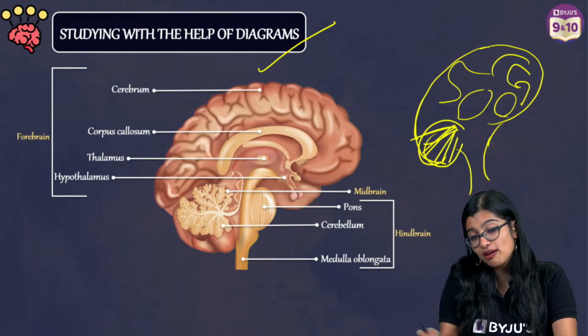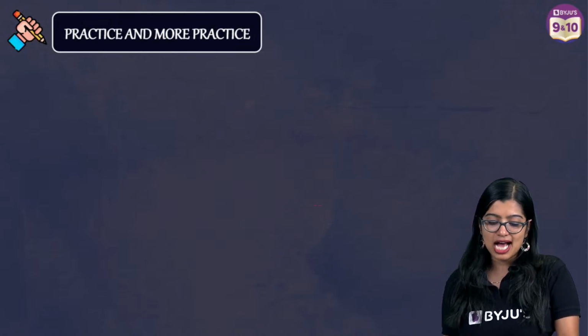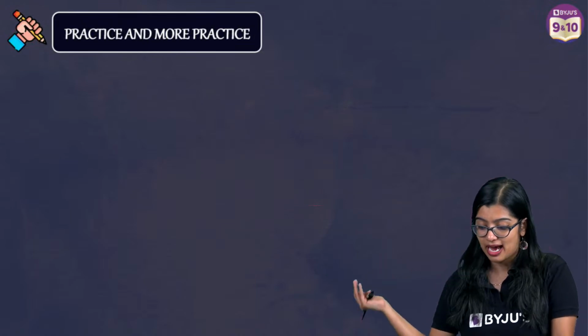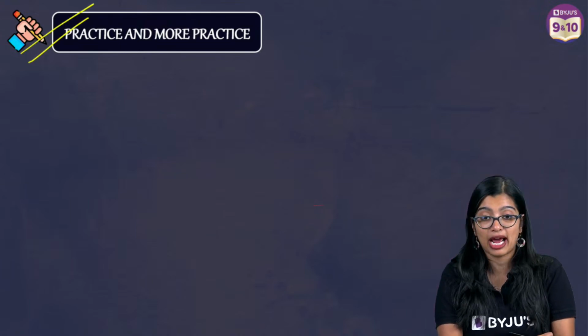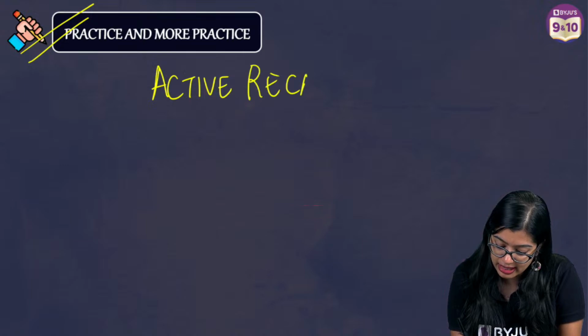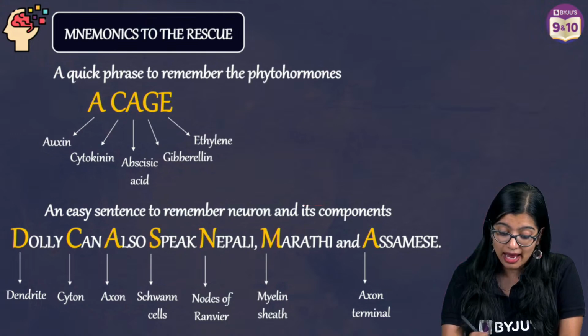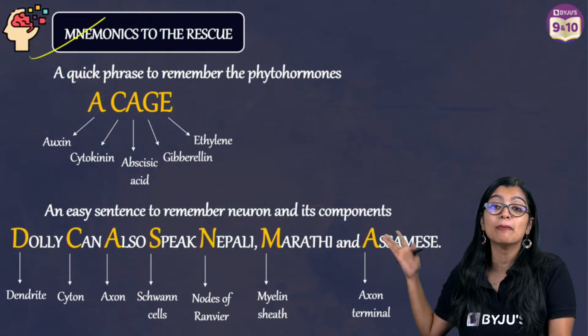But if you know the basic outline of it, it becomes easy, right? And last but not the least, second last is, of course, to practice and practice. Active recall is very, very important. You need to keep having active recall, and wherever possible, try to use mnemonics, right?